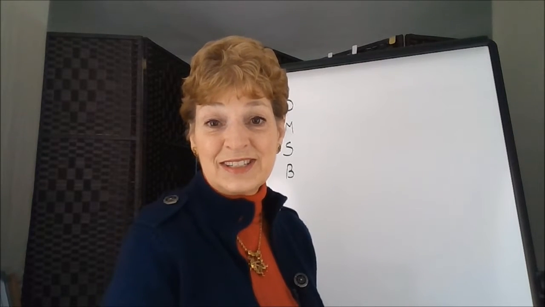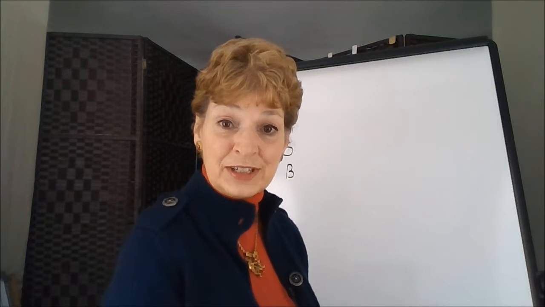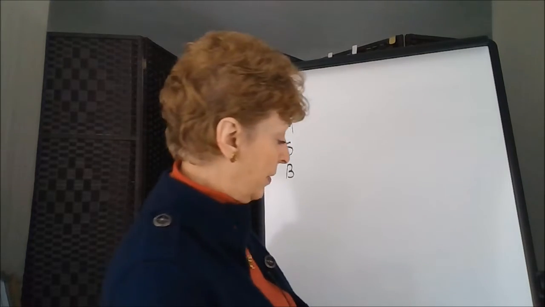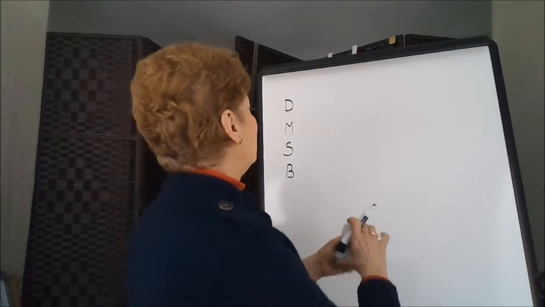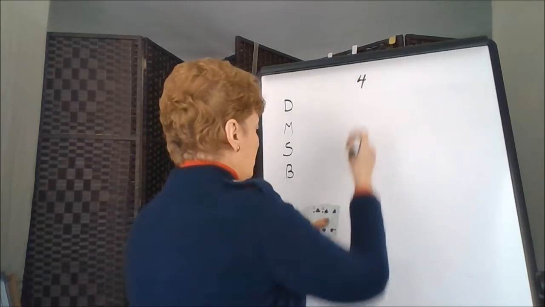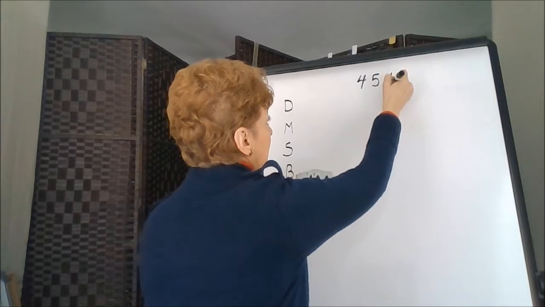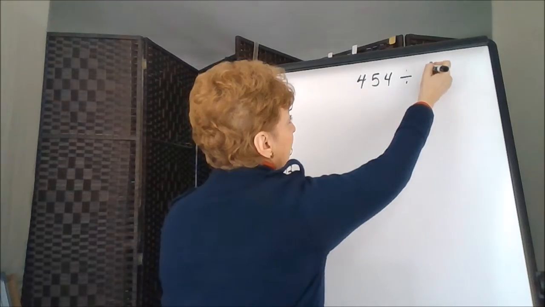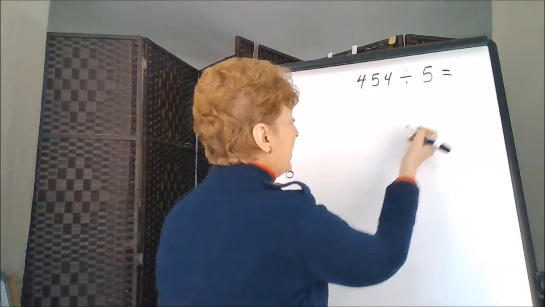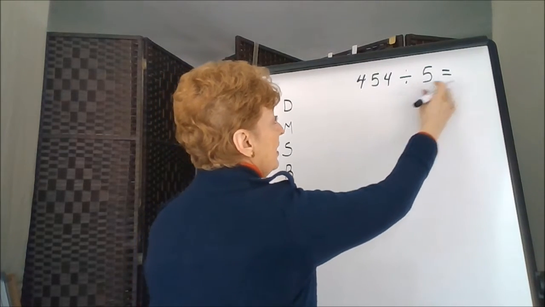Just as there are several different ways of teaching long multiplication to children, there's also several different ways of teaching division. They all start out with an equation, and I make my equations with a deck of cards. So we'll have 4, 5, and a 4 divided by 5. Here's our equation. We have a dividend, a divisor, and the quotient.